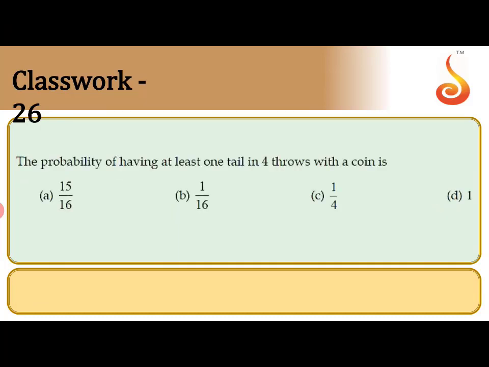The next question, the problems on probability. The probability of having at least one tail in 4 throws of a coin. Now we are solving problems based on probability. When you toss a coin, getting a head and getting a tail give the same answer, 1/2 only. For at least one tail, you can take the opposite: 1 minus all 4 heads.